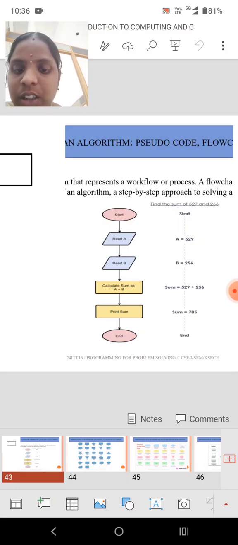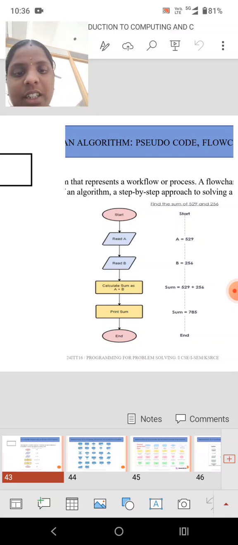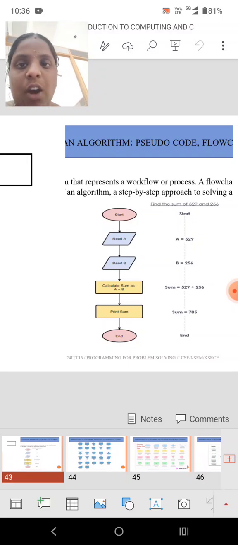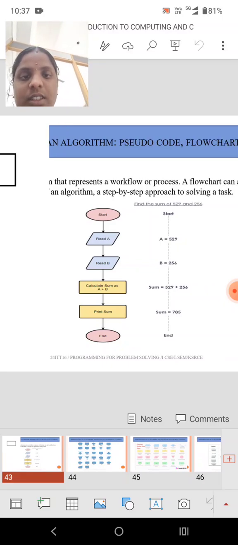Then process. What is the process here? Calculate the sum of two numbers, so A plus B. That process can be denoted in a rectangle. Then print sum. That output we denote in a parallelogram, correct? Here print sum is another parallelogram. After that we use end.